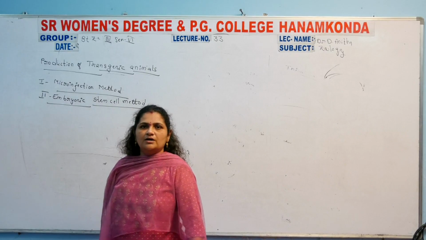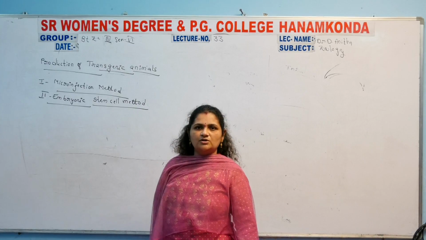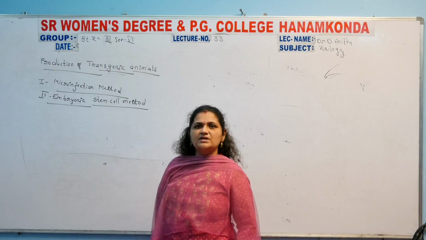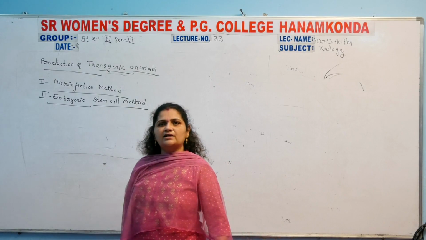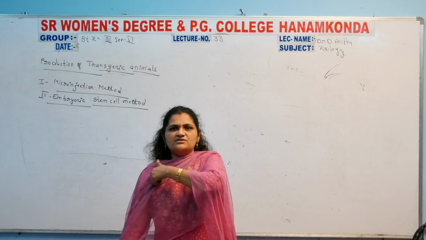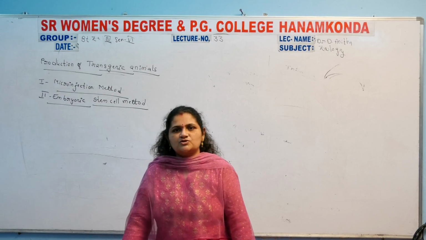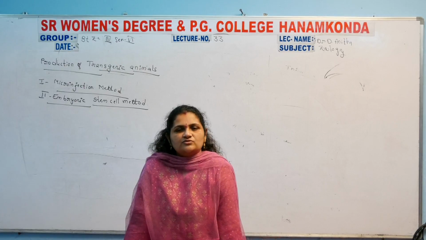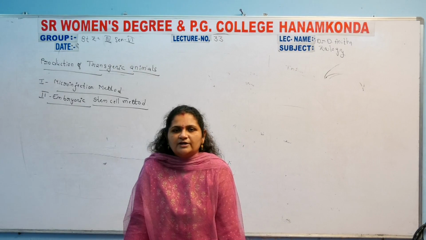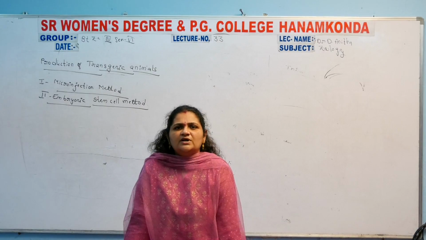In these, how transgenic animals are formed and produced, and after completion of this, the applications of transgenic animals and stem cell therapy, stem cells and applications, are the last topic. Totally two topics are left. So today's topic is the production of transgenic animals by two main types: the microinjection method and the embryonic stem cell method.